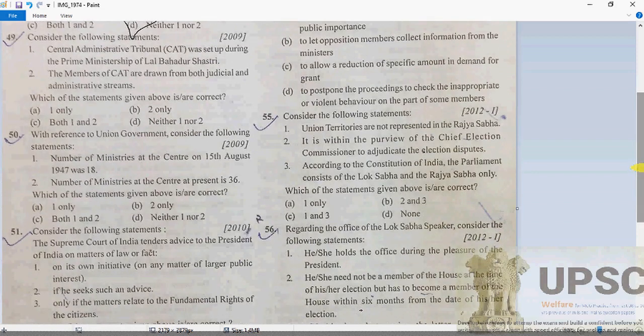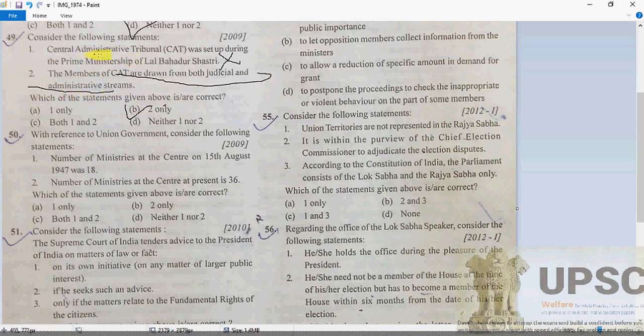Next, consider the following statements: the Central Administrative Tribunal was set up during the Prime Ministership of Lal Bahadur Shastri. Do you think that? Absolutely wrong, my dear. Second one: the members of the CAT are drawn from both judicial and administrative streams. As we know, B is going to be absolutely correct, as CAT members are drawn from both judicial and administrative streams.